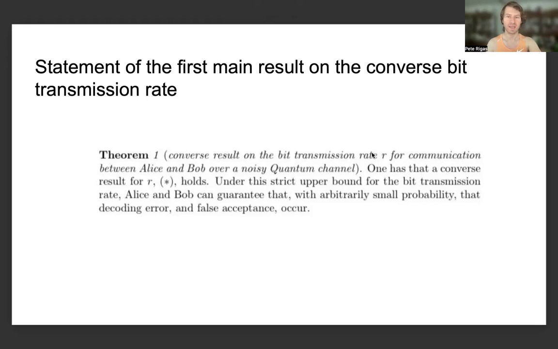So one has that this converse result for the bit transmission rate holds, and under this strict upper bound for the bit transmission rate, Alice and Bob can guarantee that the decoding error and false acceptance occur with arbitrarily small probability.